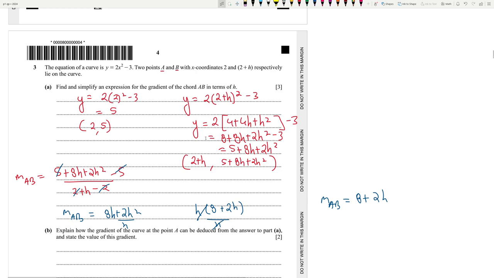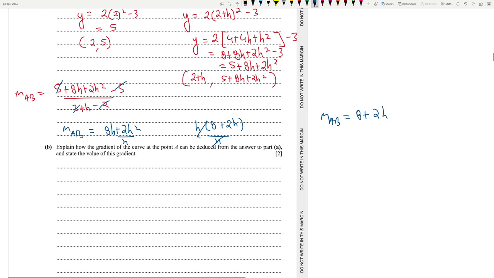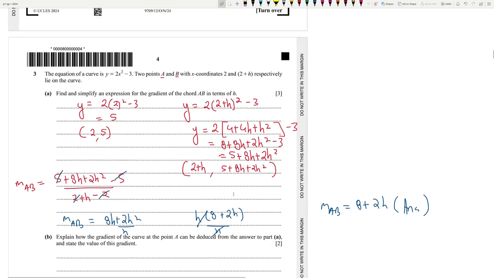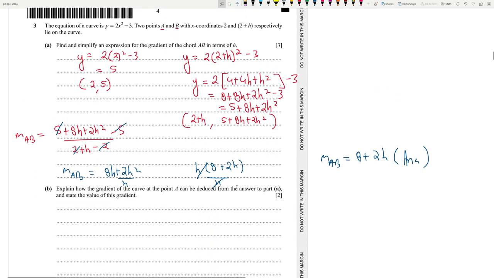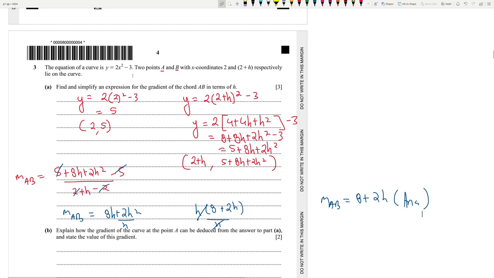Explain how the gradient of the curve at point A can be deduced from the answer to part A. What you need to understand is that the chord AB of this curve is essentially a tangent.